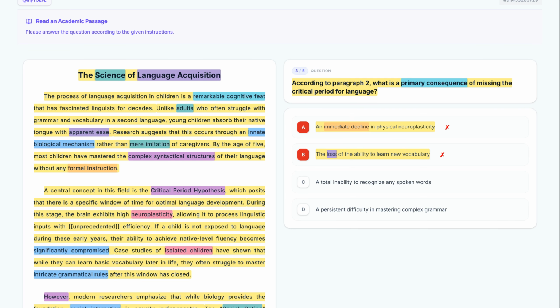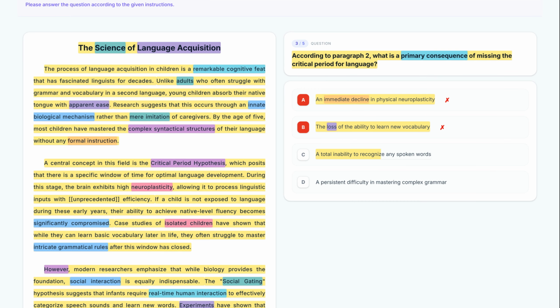Here's option C. Let's break it down. A total inability to recognize any spoken words. The phrase total inability is too extreme. The text mentions that fluency is significantly compromised, not completely impossible. We should eliminate this.